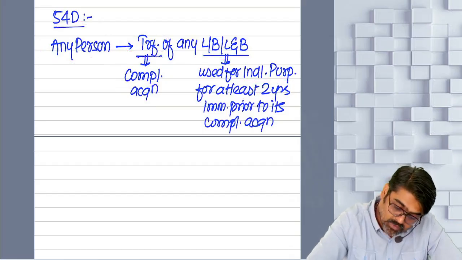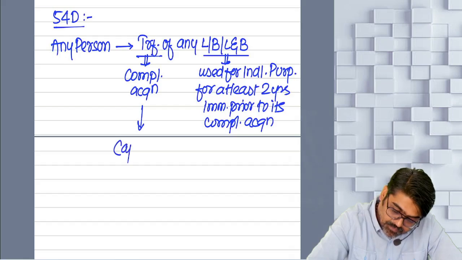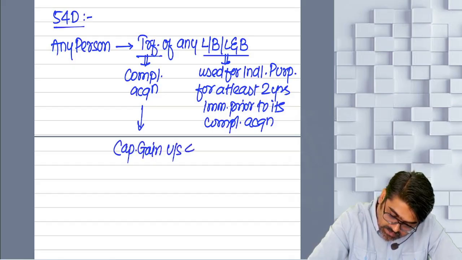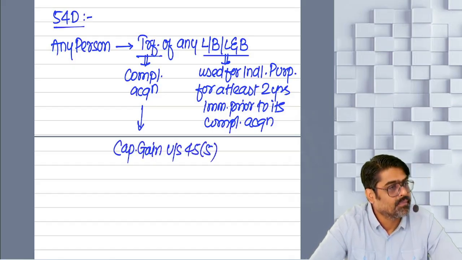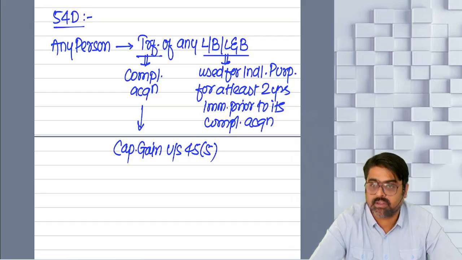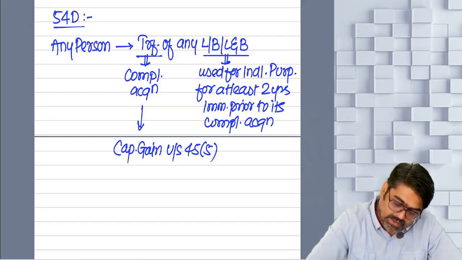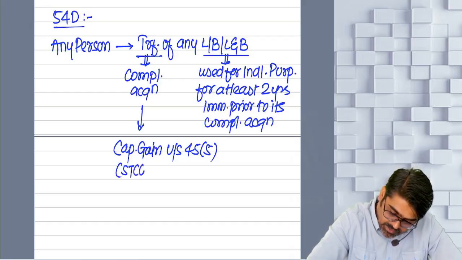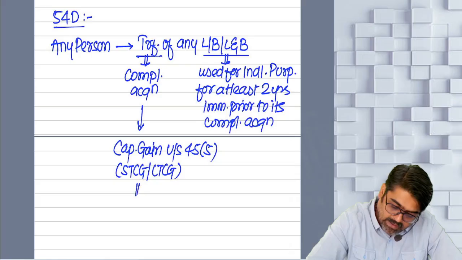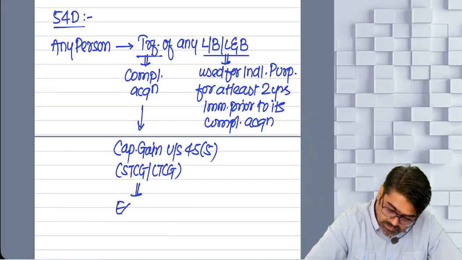So on this transfer, will you calculate capital gain? Now that capital gain will be calculated under section 45(5), and that capital gain can be short-term capital gain or long-term capital gain, and this will be exempt.